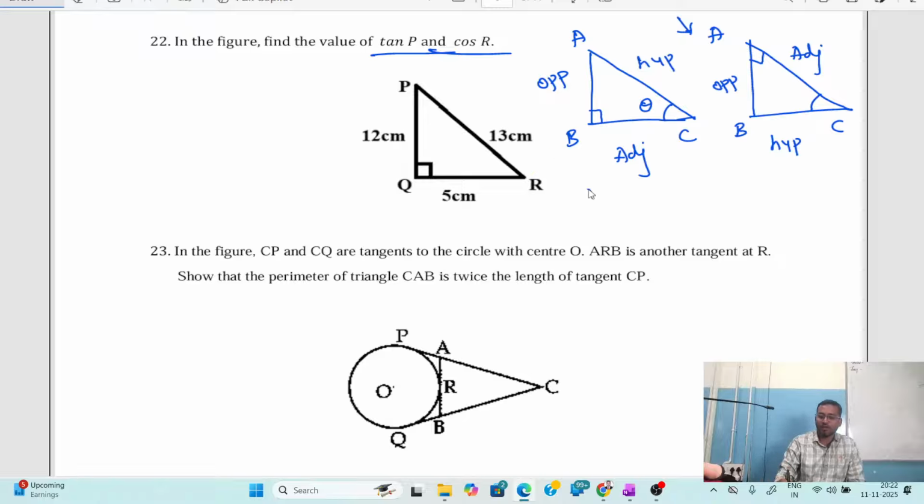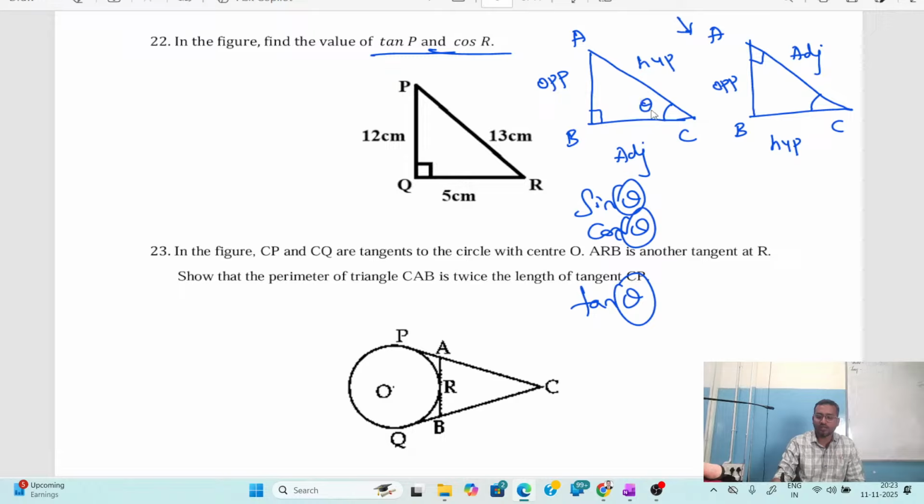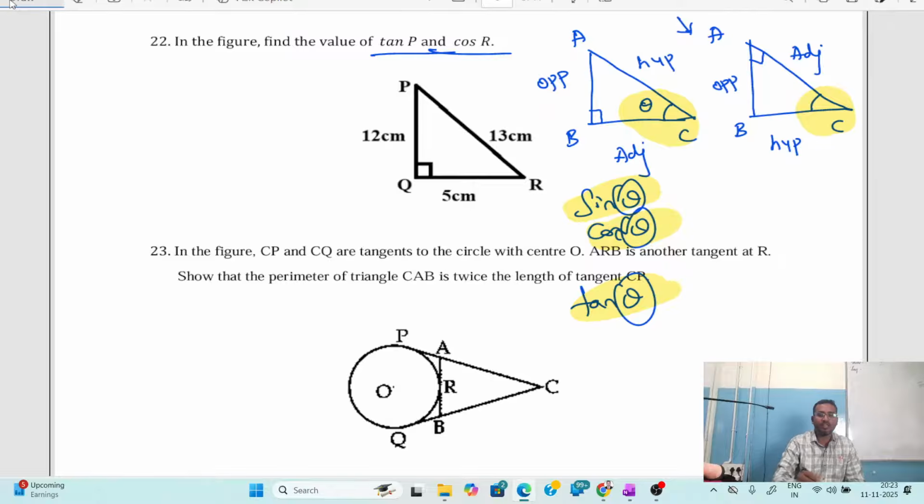Now here, I am going to write sin theta, cos theta, tan theta. What is this theta? Here theta is acute angle. As you can see in the question, they have named the acute angle as theta. Since the acute angle name was theta, I am using sin theta, cos theta, tan theta, and so on. And here in this figure, they have not given any name for this acute angle. Since they have not given any name for the acute angle, we are supposed to use the same alphabet name itself as the acute angle. That is sin C, cos C, tan C, and so on.